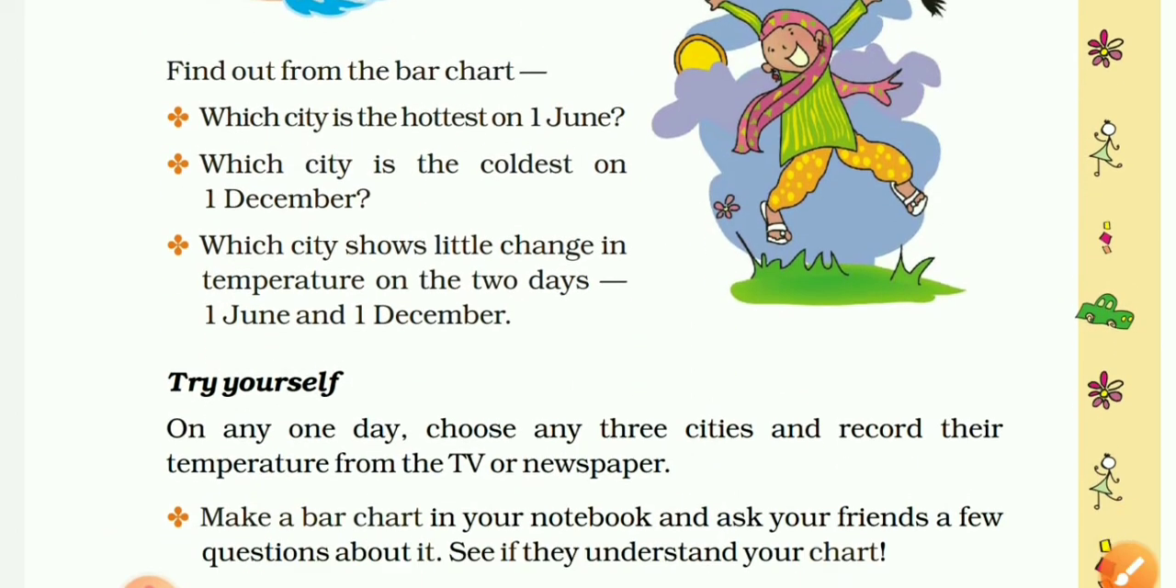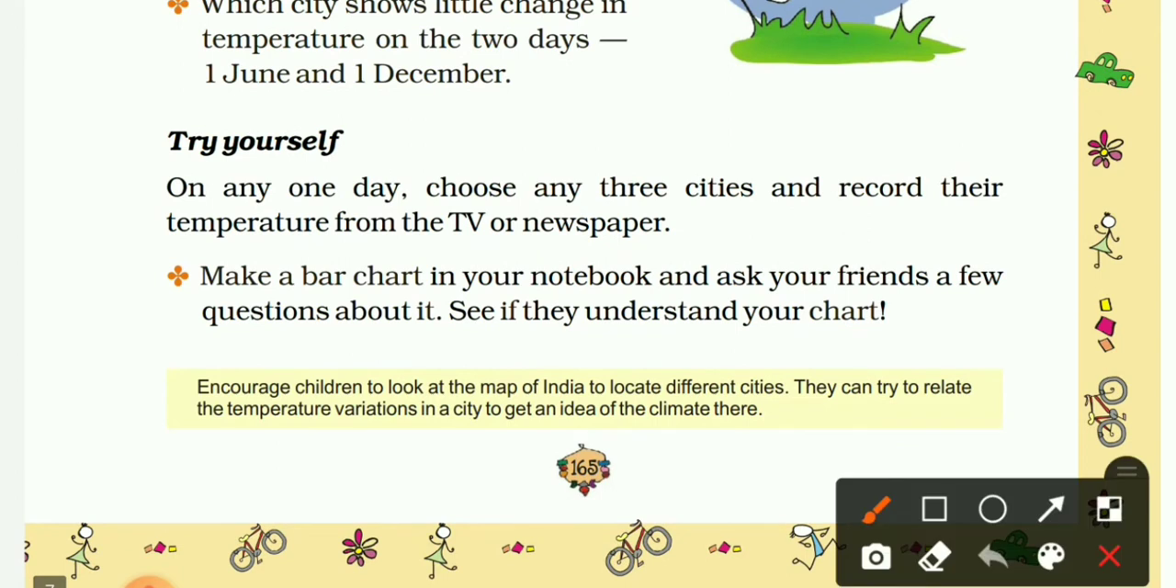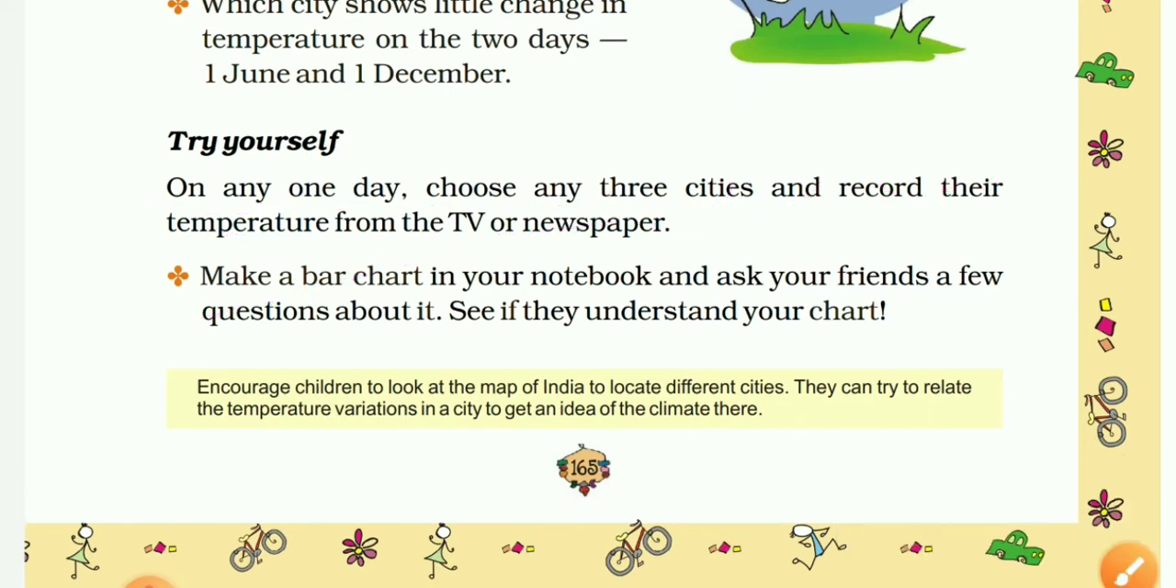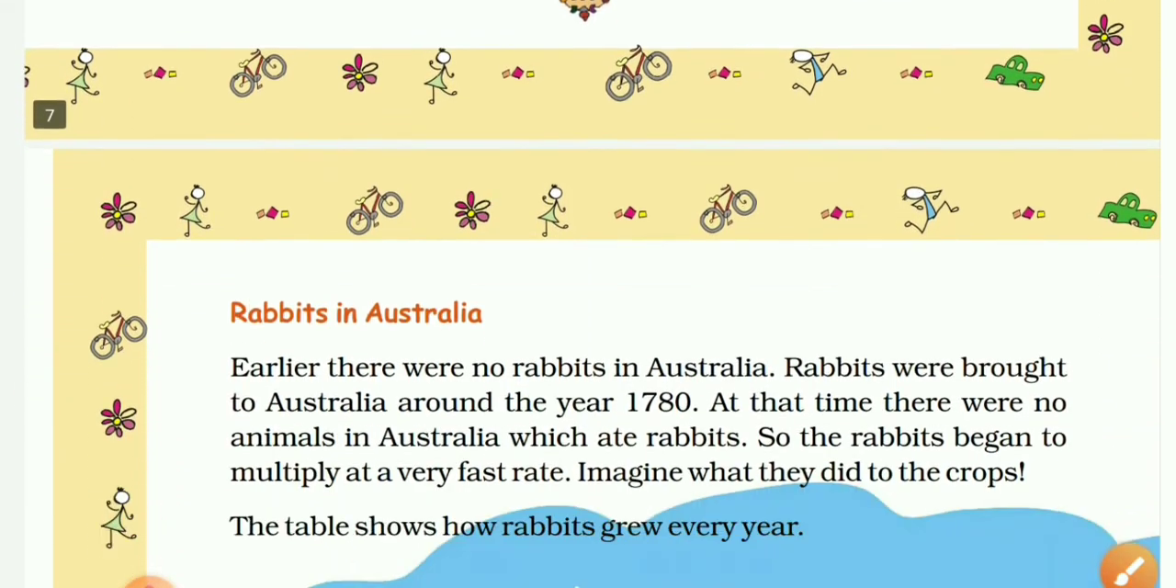Now next, try yourself. You can do it yourself, dear students. In this activity what you have to do is choose any one day and take any 3 cities with their weather record, and after that in your notebook you will make a bar chart and you will ask some questions to your friends.